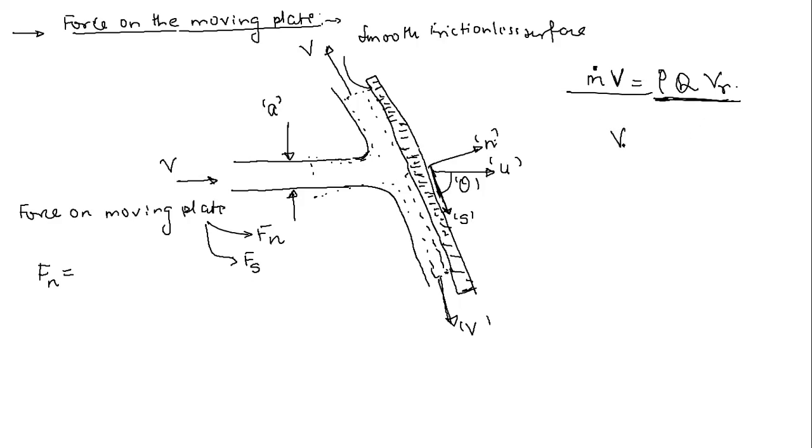So that means VR is equal to V minus U. Let us say this plate is also moving with a certain velocity U, and the velocity of the water jet is V. So the relative velocity of the water jet with respect to the plate is simply V minus U, right? But once this water jet strikes this surface, it basically acquires the velocity of that plate. In the normal direction, it will simply acquire the velocity of the plate, that is V becomes equal to U. So this term becomes zero. So the final momentum is simply equal to zero.